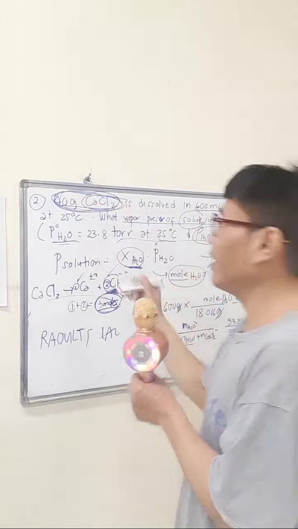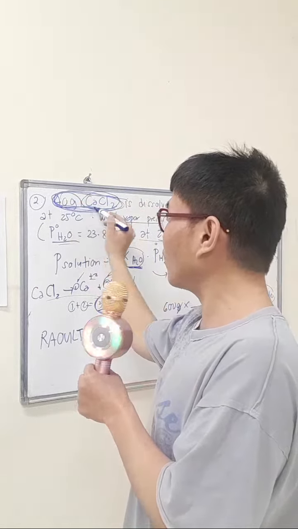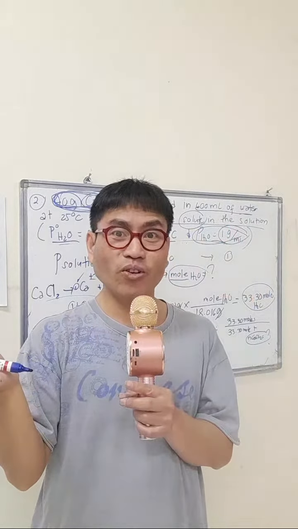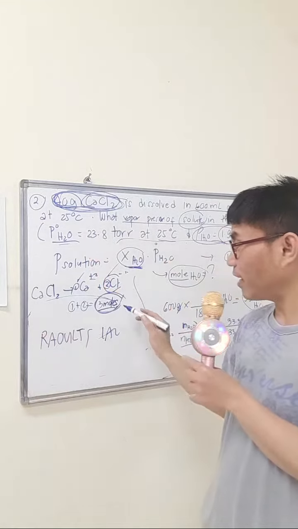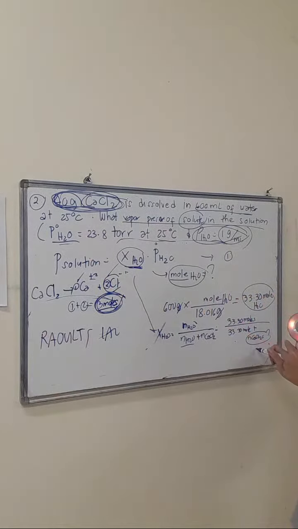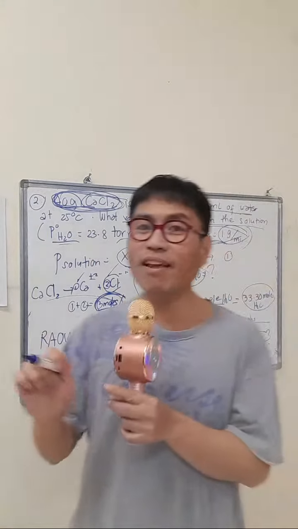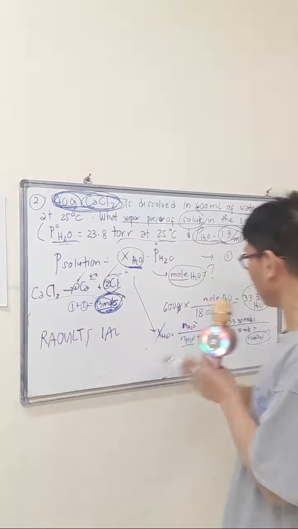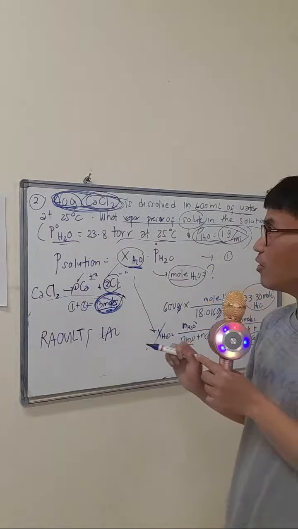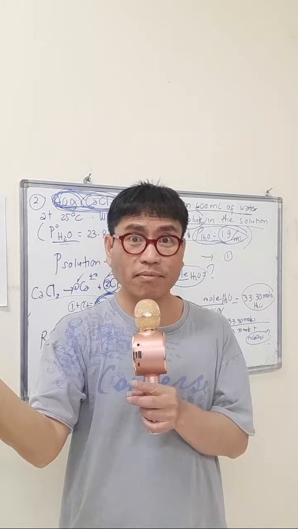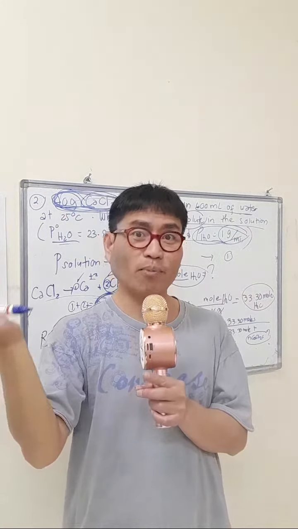Or else, your 40 grams of calcium chloride is not affecting your solute or solution if you automatically use these 3 moles in your computation of the mole fraction. That's why some students make mistakes also. Because if they see that this is already a mole, they will substitute directly in the computation of the mole fraction. Then what's the use of the 40 grams of calcium chloride in the problem? Right? There's a purpose for that.